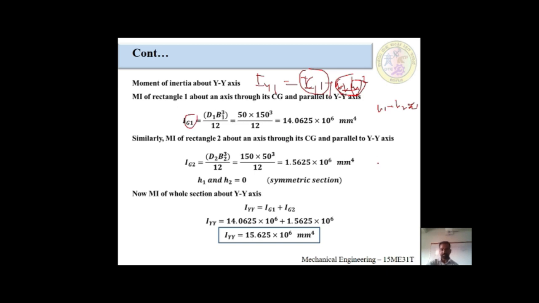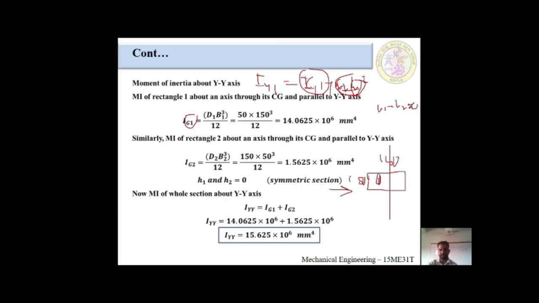First thing, I am taking the first component outside. It is like this in a manner. This would be the y-axis. As we see from this side, this is 50, this is 150.